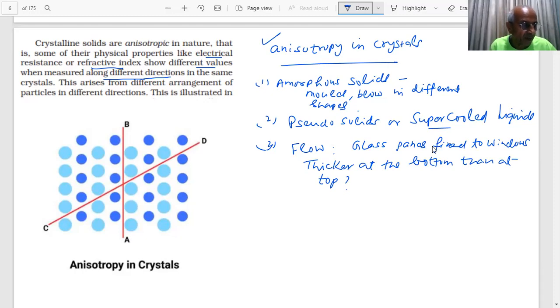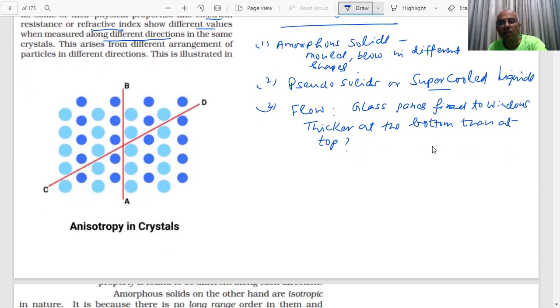What is the reason? Because they are pseudo solids, or supercooled liquids. As the temperature rises, they can flow slowly. Due to the sun shining on them, they flow slowly and slowly, and the result is that at the bottom the glass becomes thicker. These are some of the properties of the amorphous solids.